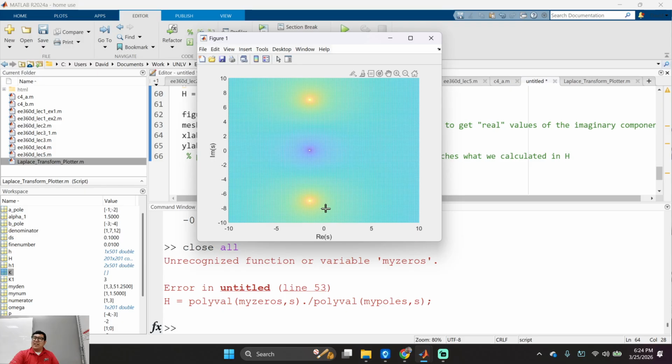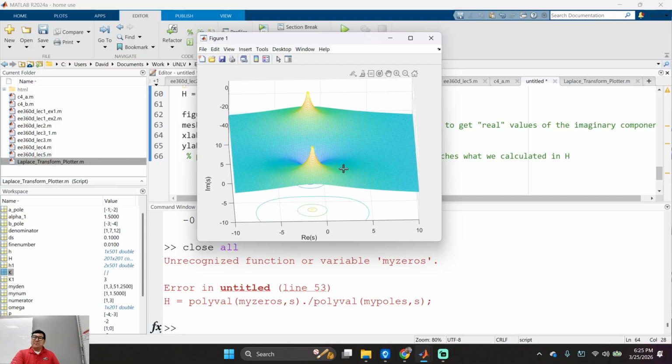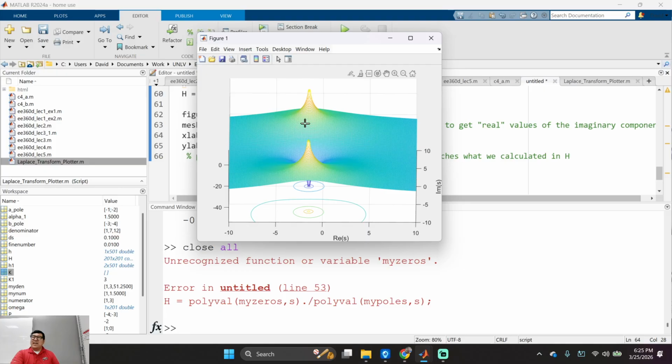This is 0 right here, right? Is this a stable system? No? Yes? Is it stable? It's on this side, on the left side, right? The poles are on the left side of the axis, so it's stable, right? Cool?